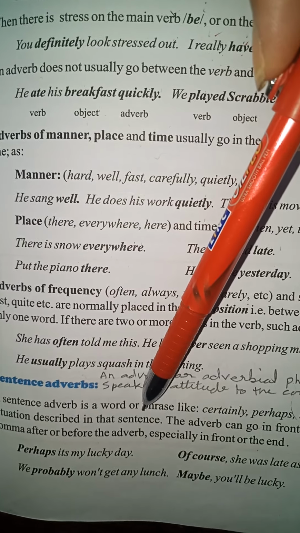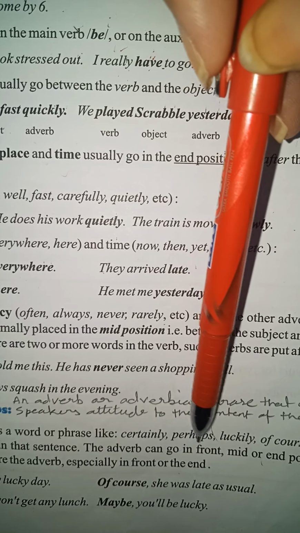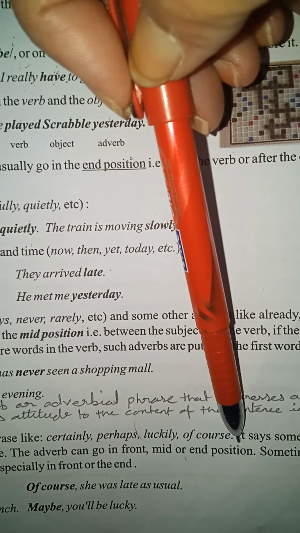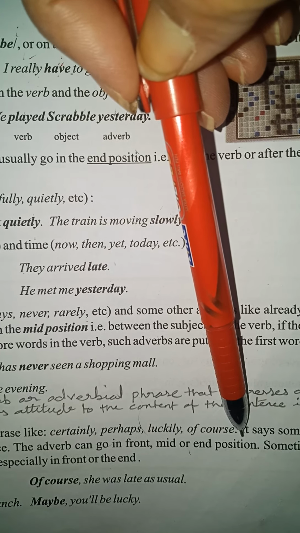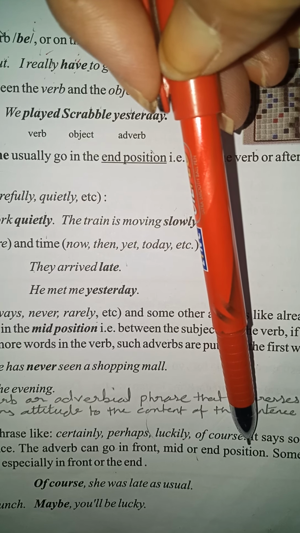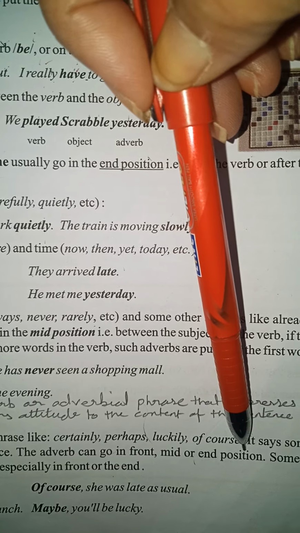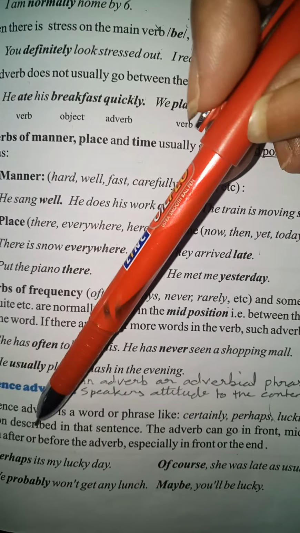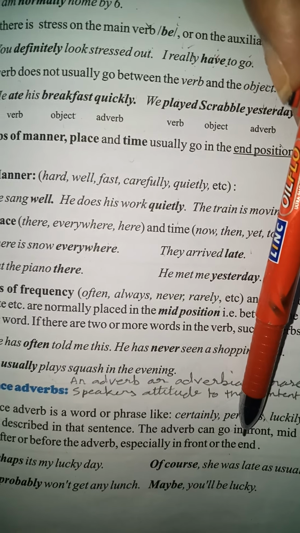So the adverb can go where? In front, middle position or end position. So they are telling us that with sentence adverbs, it is not mandatory that the adverb goes in the beginning. It can also go in the middle and it can also go in the end position. Sometimes we place a comma after or before the adverb, especially in front or the end.